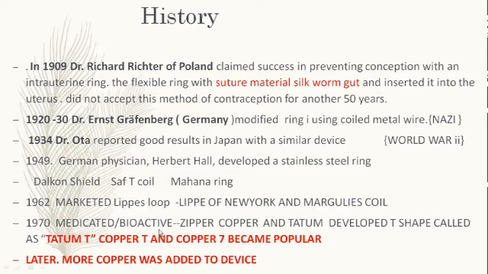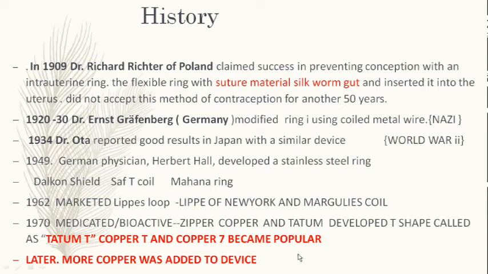They were called bioactive devices. It was Zipper who came up with the idea that copper can be put into it. Another scientist, Tatum, developed the T-shaped device, the alphabet T, and therefore for some time this copper T was called the Tatum T, and later copper T, and copper 7 became popular.